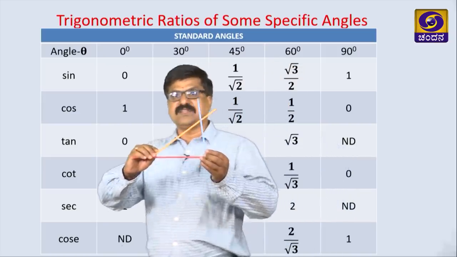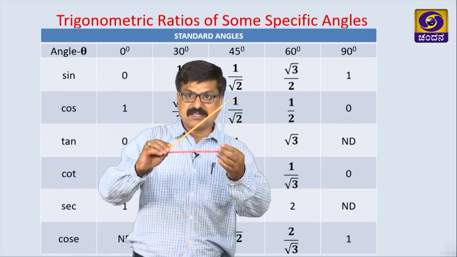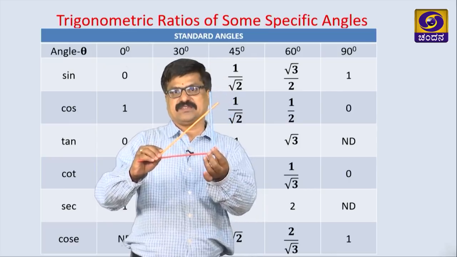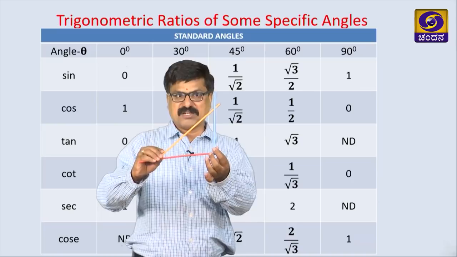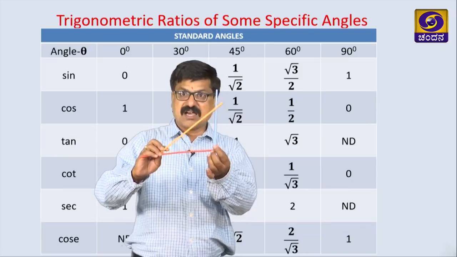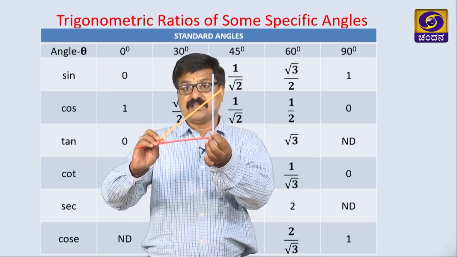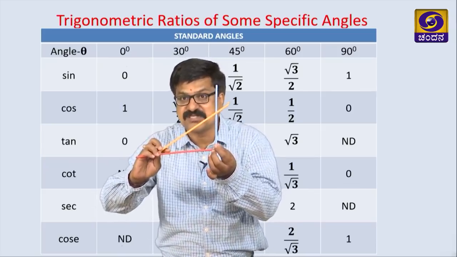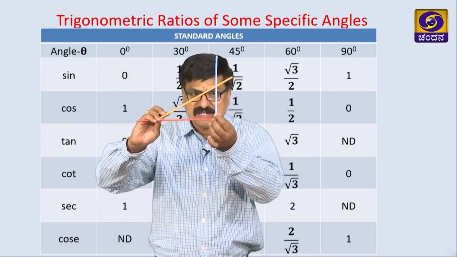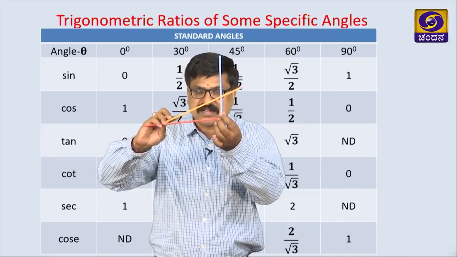Observe, this is a right angle triangle. At this point 90 degree is formed, right. I am taking this acute angle as theta. Suppose this angle becomes 0, I want to move this towards the base. Observe carefully, the angle is reducing here.